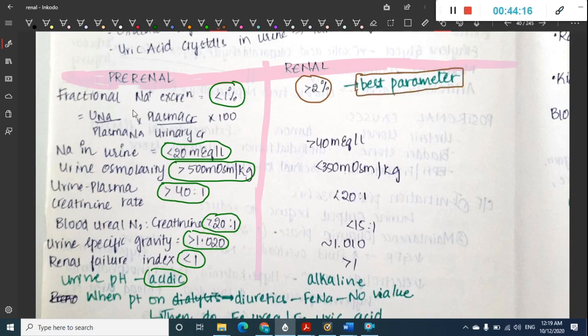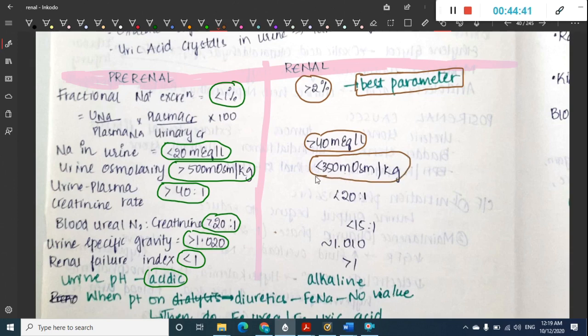Then sodium in urine, because it is not reabsorbed, is more than 40 milliequivalent per liter. Then because more water and more sodium are being excreted in the urine, osmolarity is less, because water is also not reabsorbed, so urine osmolarity is less than 350 milliosmoles per kg.